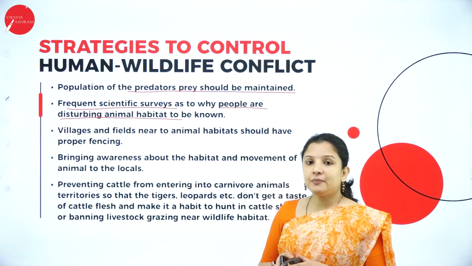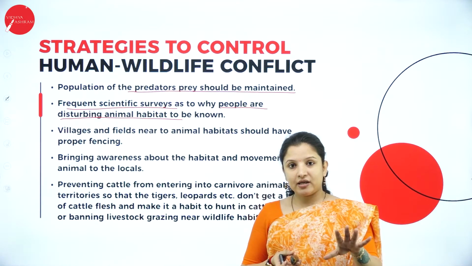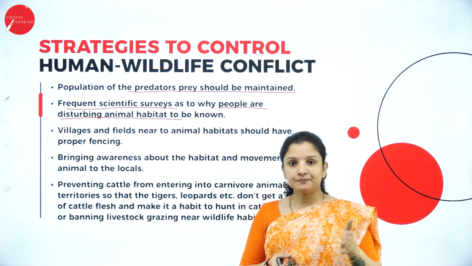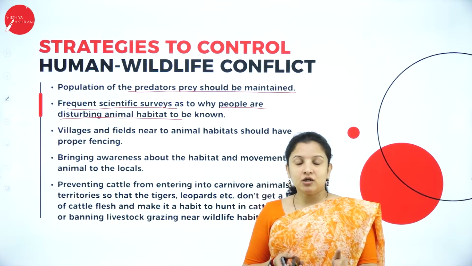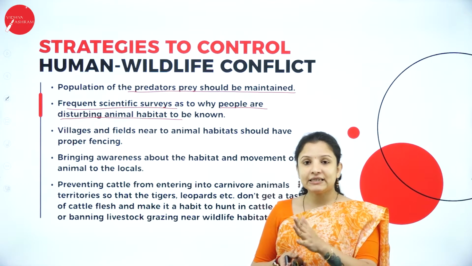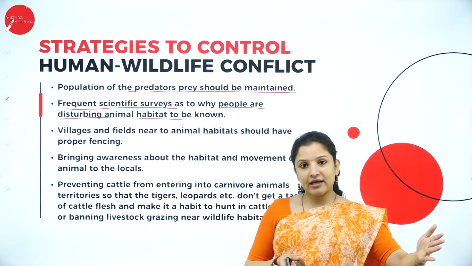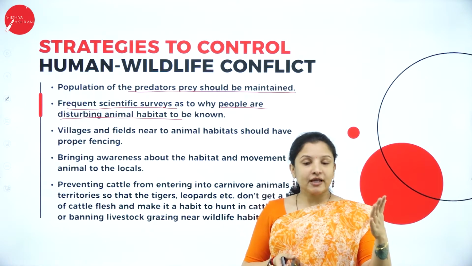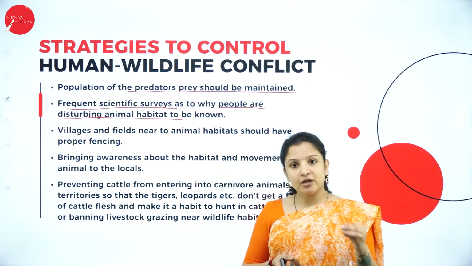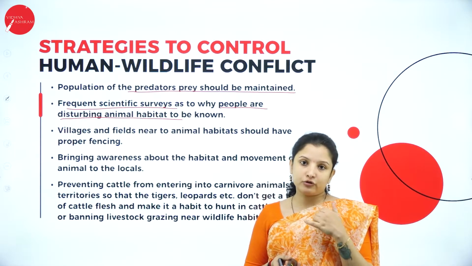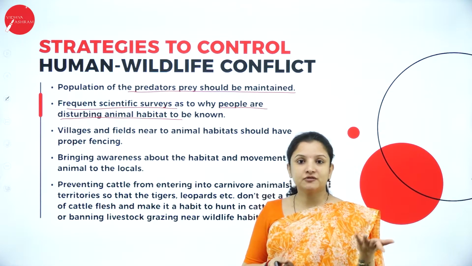So usually people disturb animal habitat. What they do is, say for example, there is an area where they have put a boundary or property of human beings at the edge of the forest area. So what these human beings do is, they illegally cut the trees and try to expand their agricultural lands towards the forest area. Therefore, what happens? These animals that are living in that forest, eventually over years, will not have enough food. So they will not have an option, and they will obviously have to enter into villages searching for food.